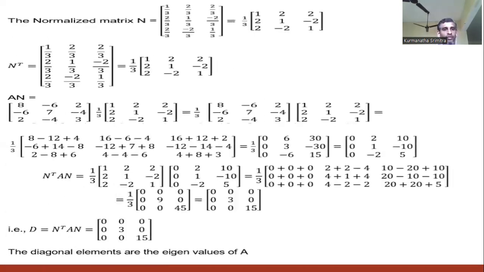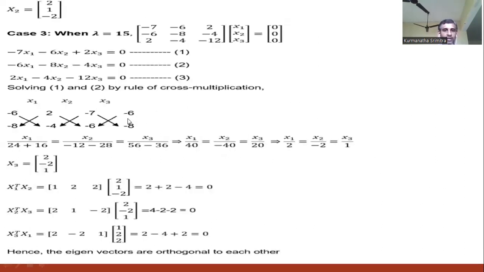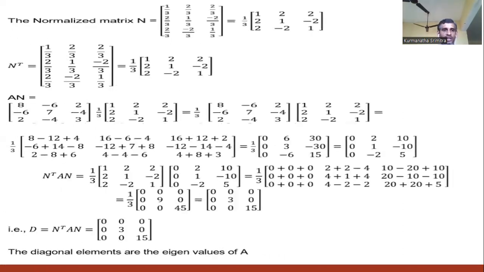Now after normalization, we get the model matrix P as this one: 1, 2, 2, 2, 1, minus 2, 2, minus 2, 1, each divided by 3. So it is the model matrix P. Now for P inverse A P, we can observe that these 3 vectors are orthogonal. That means x1 transpose x2 equal to 0, x2 transpose x3 equal to 0, x3 transpose x1 is also 0. It is called orthogonal vectors. So each and every vector is orthogonal. Then we can say that its inverse is equal to its transpose.